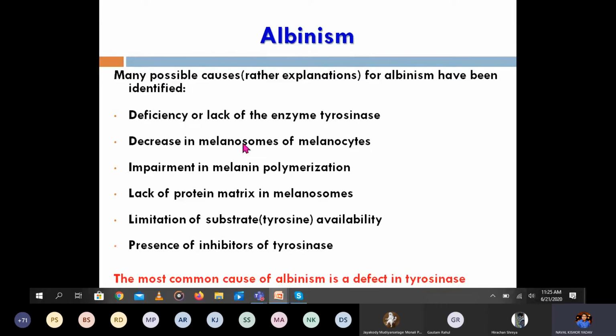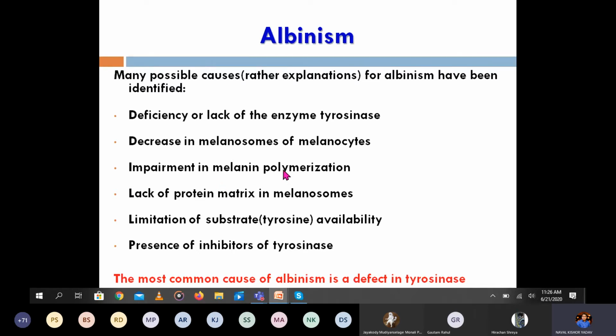Other causes, again I will repeat: decrease in the melanosomes of the melanocytes. As I already discussed, the melanosome is required for biosynthesis. If the number of melanosomes is decreased, the synthesis of melanin will be decreased.